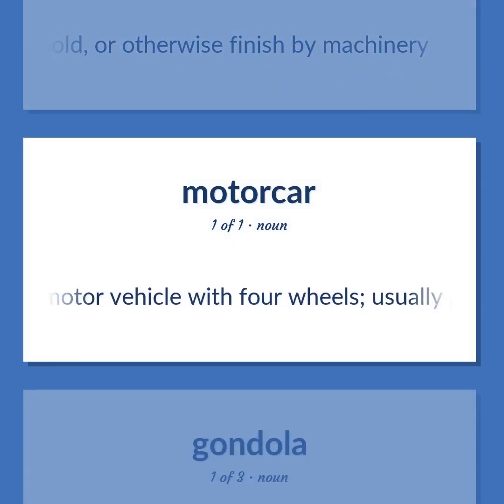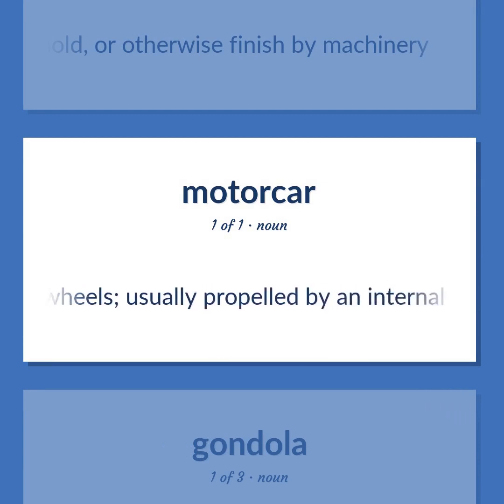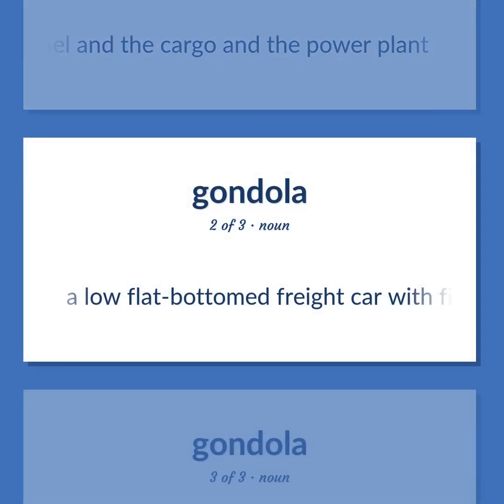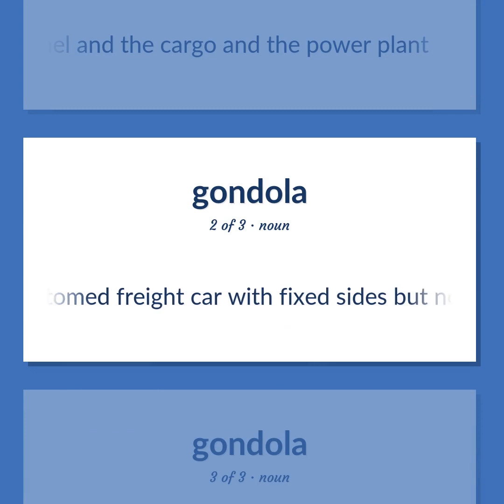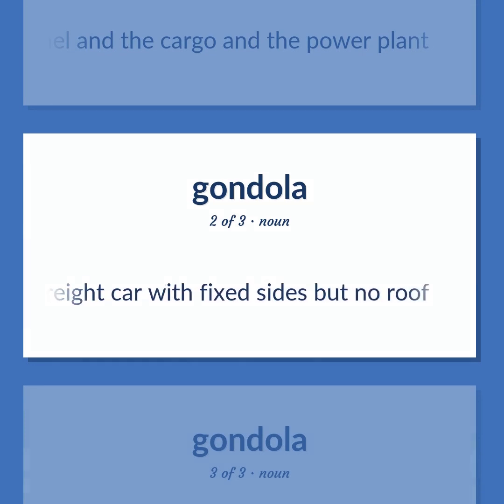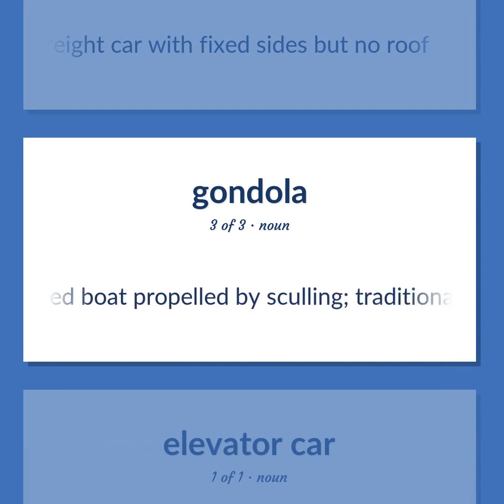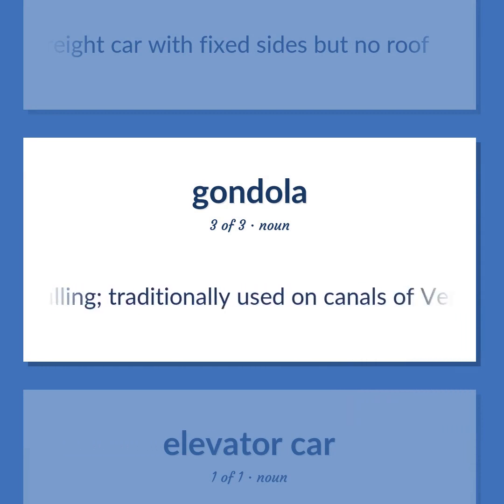A motor vehicle with 4 wheels, usually propelled by an internal combustion engine. The compartment that is suspended from an airship and that carries personnel and the cargo and the power plant. A low flat-bottomed freight car with fixed sides but no roof. Long narrow flat-bottomed boat propelled by sculling, traditionally used on canals of Venice.